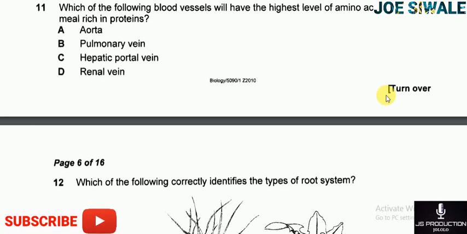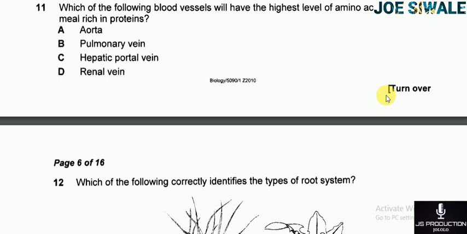Question 11 reads, which of the following blood vessels will have the highest level of amino acids after a meal rich in proteins? So A, I have the aorta. The aorta is the blood vessel that transports oxygenated blood from the heart to all parts of the body. B, I have the pulmonary vein. The pulmonary vein is the blood vessel that transports oxygenated blood from the lungs to the heart.